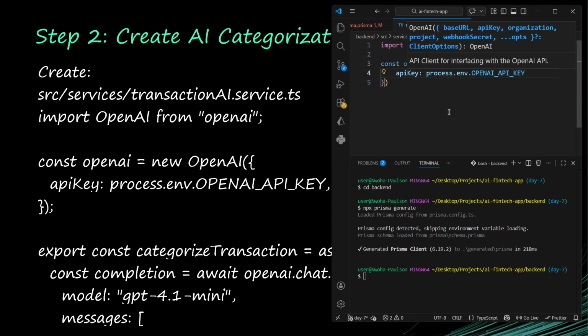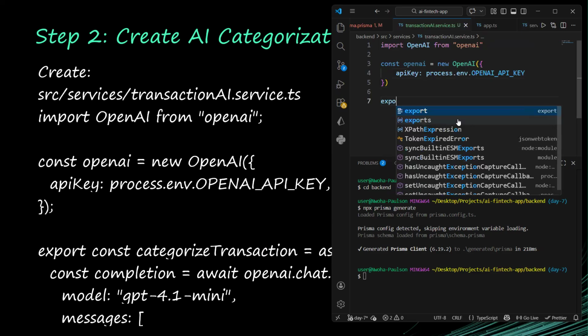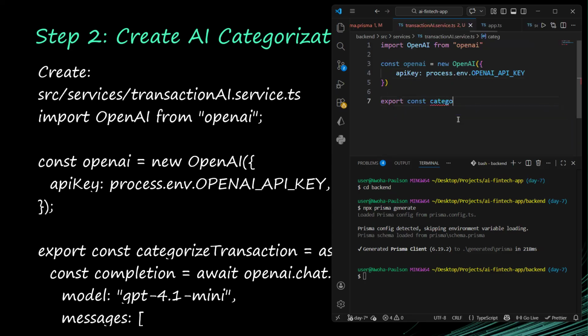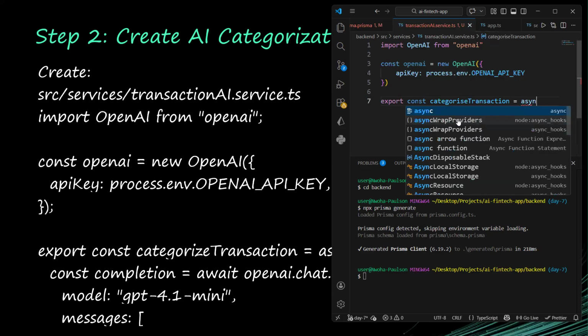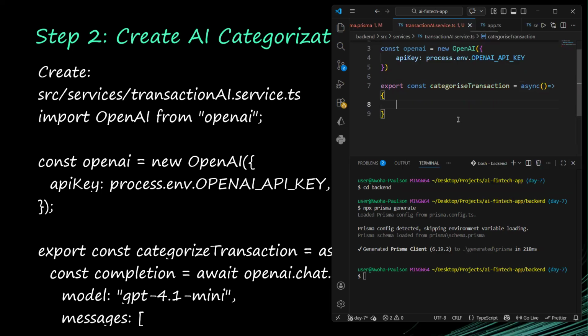All right, so that is it. Now the next thing is to create a function that will categorize our transactions. Because it will be exported, we'll say export const categorizeTransaction, and it's equal to an asynchronous arrow function.